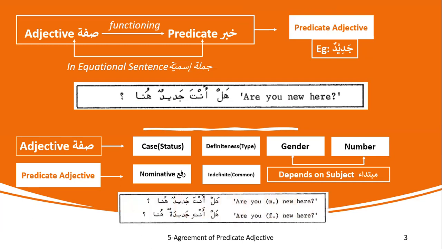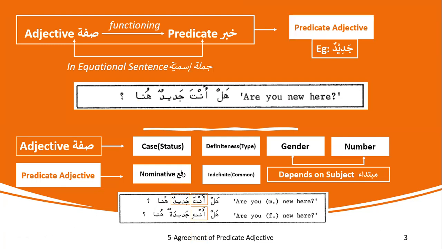Now, if you look at this example, hal anta jadidun huna, are you new here? So anta is masculine and singular, and jadidun is also masculine and singular. So you see how they are matching in number and gender. Jadidun is the predicate adjective, which is common, and it is rafa, jadidun.